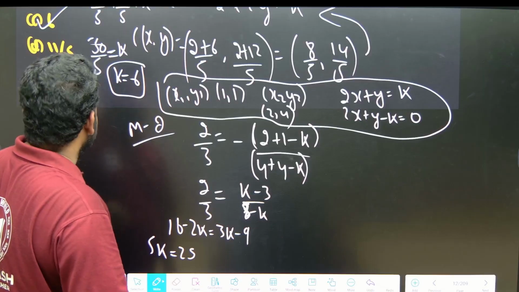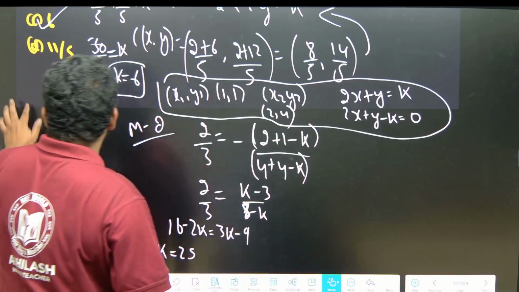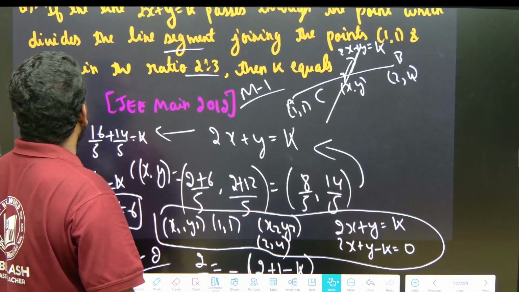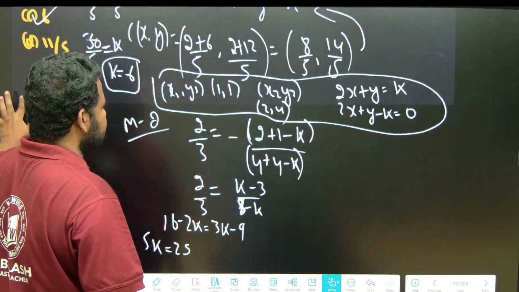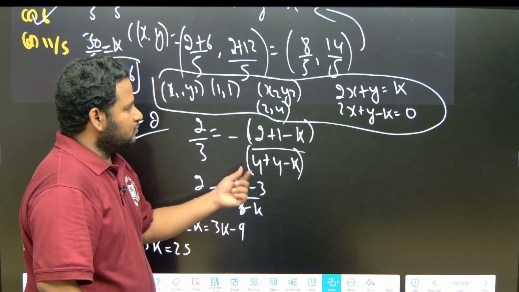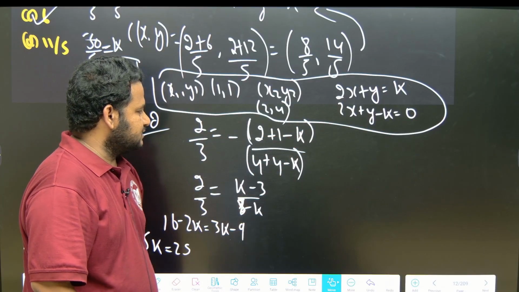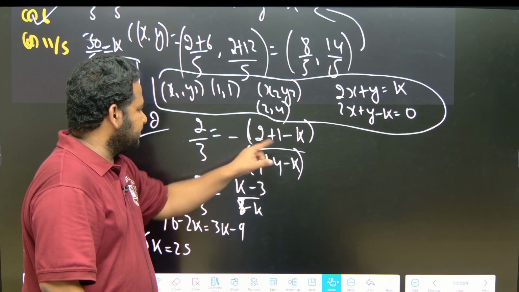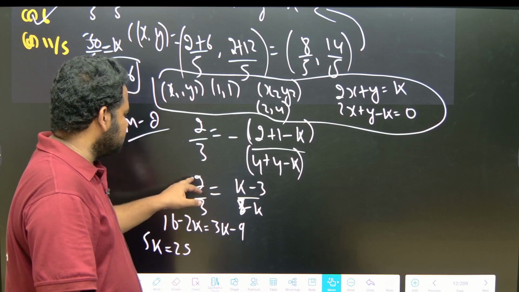Let me see, what is the ratio that they have given? It is 2 is to 3. This is (2, 4). 2 comma 4 means 2 2s are 4, and y is 4. 4 plus 4 minus k, we will get k minus 3 by 8 minus k is equal to 2 is to 3.